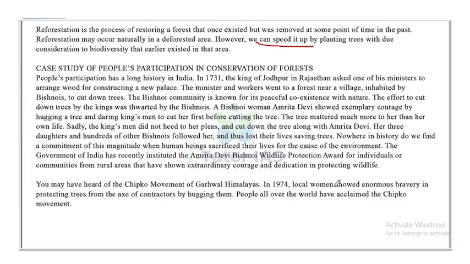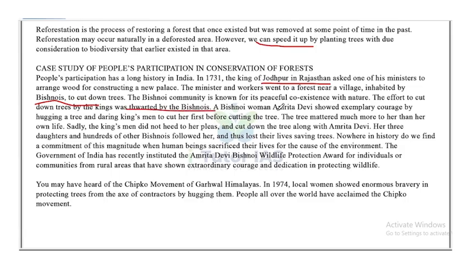Moving on, now let's see some case studies of people's participation in conservation of forest. People's participation has a long history in India. In 1931, the king of Jodhpur in Rajasthan asked one of his ministers to arrange wood for constructing a new palace. The minister and workers went to a forest near a village inhabited by the Vaishnavis to cut down trees. The Vaishnav community is known for its peaceful coexistence with nature. The efforts to cut down trees by the king were thwarted by the Vaishnavis.